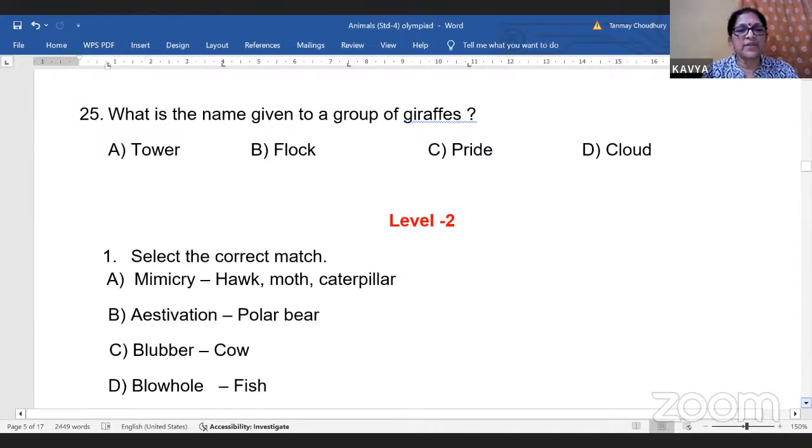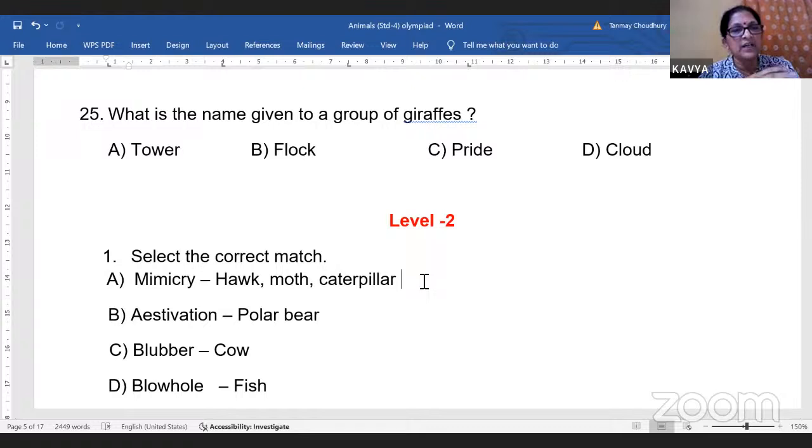Mimicry, aestivation, blubber, blowhole. First, let me introduce these terms for you. Now, mimicry is something where the animal, to protect itself, takes the color or the shape of the surroundings. It mimics, it imitates another non-living thing or another type of animal. For example, the grasshopper. It looks exactly like the grass, so that it can protect itself and stay in that place, right? So that the predators, for example the birds, will not be able to see them.